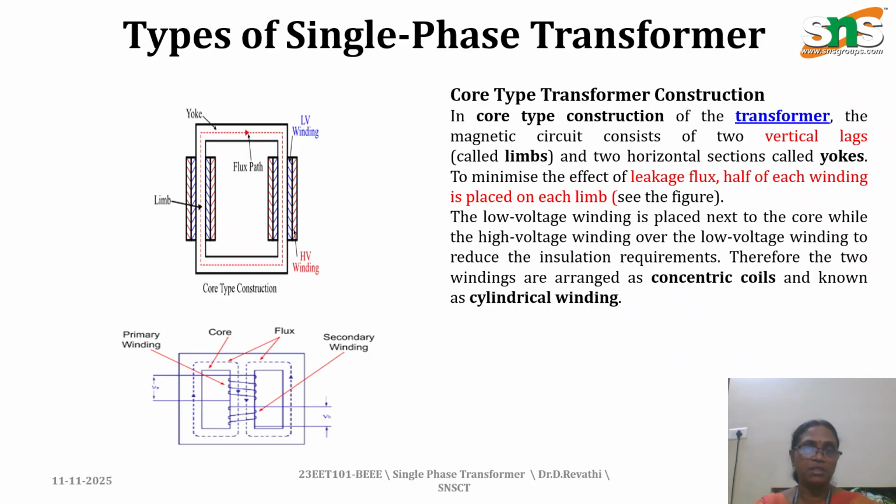The low voltage winding is placed next to the core, and the high voltage winding is over the low voltage winding. It reduces the insulation requirements. So this is the core type transformer.